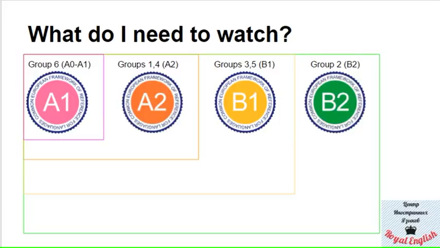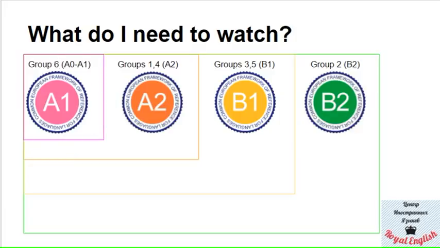So basically every group has to watch something. The whole video is made for all the groups. So basically the beginning of the video is for A1 groups, the next part is for A2, then B1, and then B2. So this is the video that you will have to watch. For example, if you are A1 or even A0, you just watch this part.